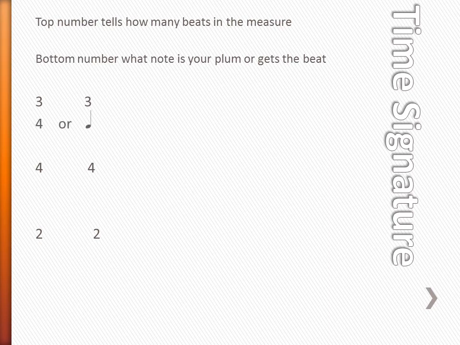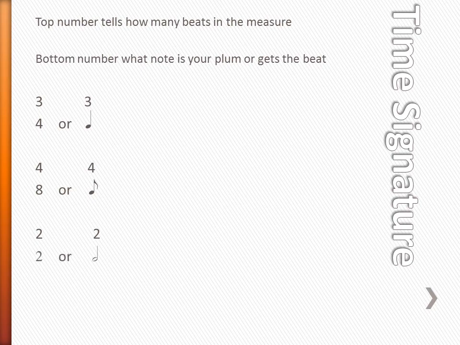The last thing we're going to talk about today is the time signature. There are 2 parts to a time signature. The top number tells how many beats are in the measure, and the bottom number tells us what note is your plum, or which note gets the beat. So if our time signature is 3/4, that means 3 beats in a measure, and that quarter note is our plum, or gets the beat. If we have 4/8, that means 4 beats in a measure, and the 8th note is our plum, or gets the beat.